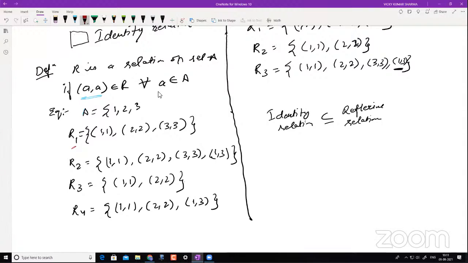R is a relation on set A if (a, a) belongs to R for all small a belonging to set A. Okay. So now we know that basically, what is this symbol? This R is, and this is a mathematical notation. This means for all.